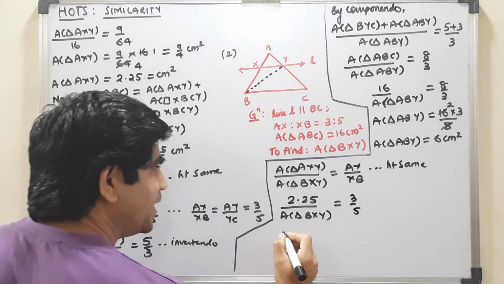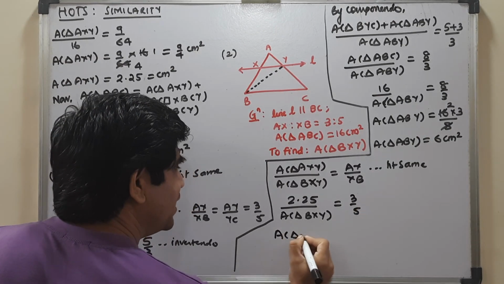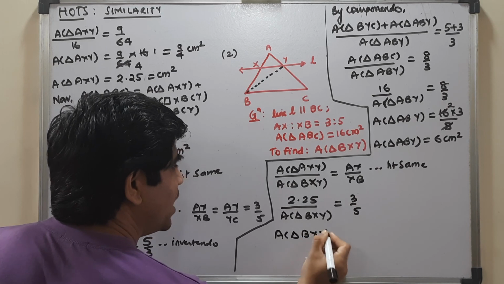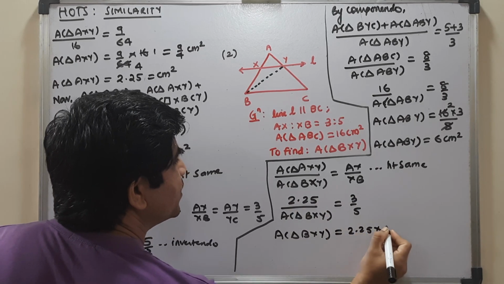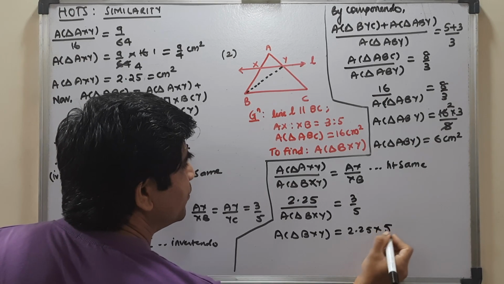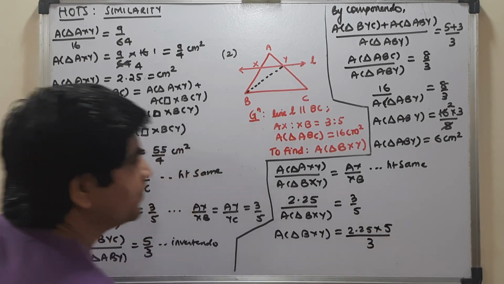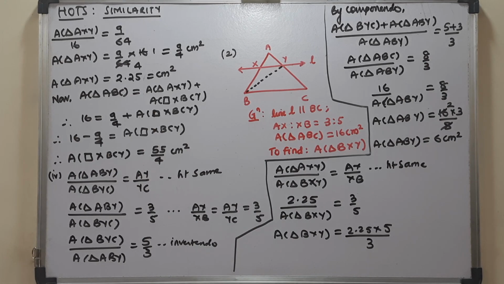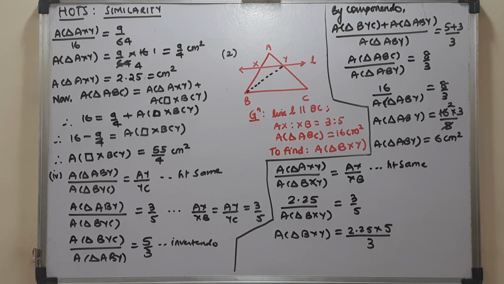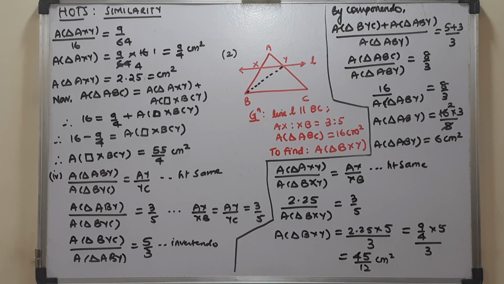So the area of triangle BXY is equal to 2.25 into 5 upon 3. Or you can take it as 9 by 4, which is easier for calculation. Taking it as 9 by 4, I get 45 by 12